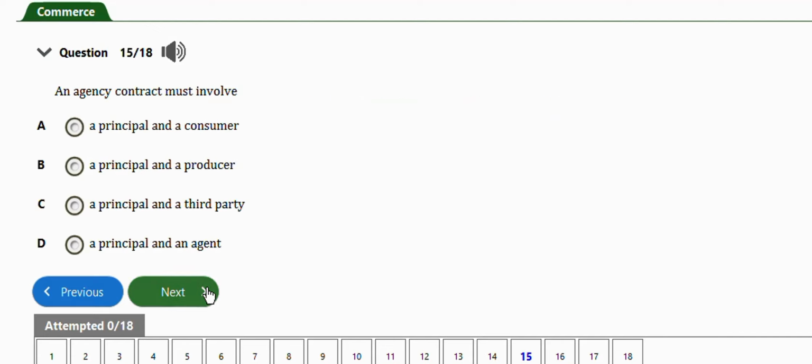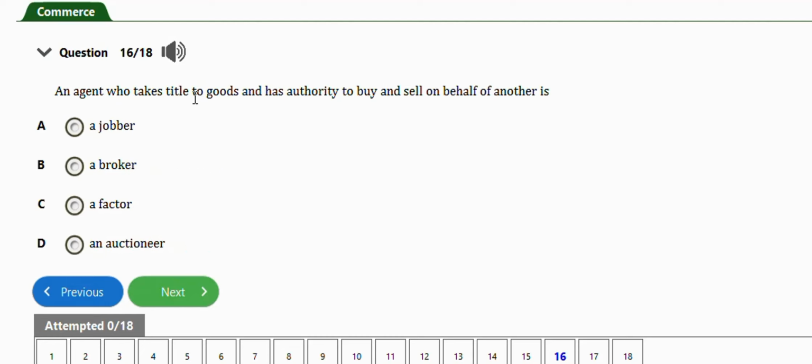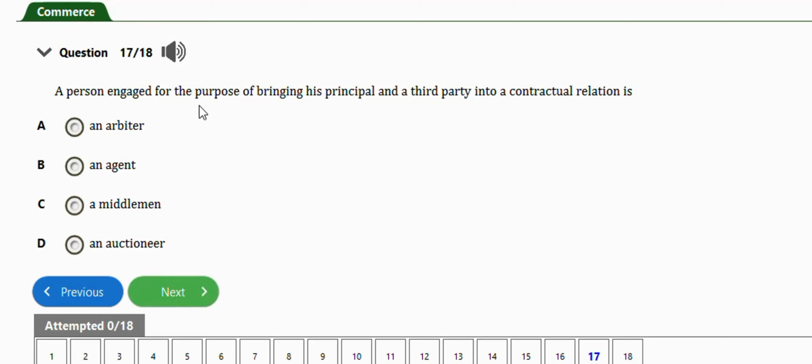Okay, next question. An agency contract must involve a principal and a consumer, an agent. The right answer is option D, a principal and an agent. Okay, option D. Next question. An agent who takes title to goods and has authority to buy and sell on behalf of another is a factor. Option C. Okay, the next question is this one. It says a person engaged for the purpose of bringing his principal and a third party into a contractual relation is an agent. Option B.